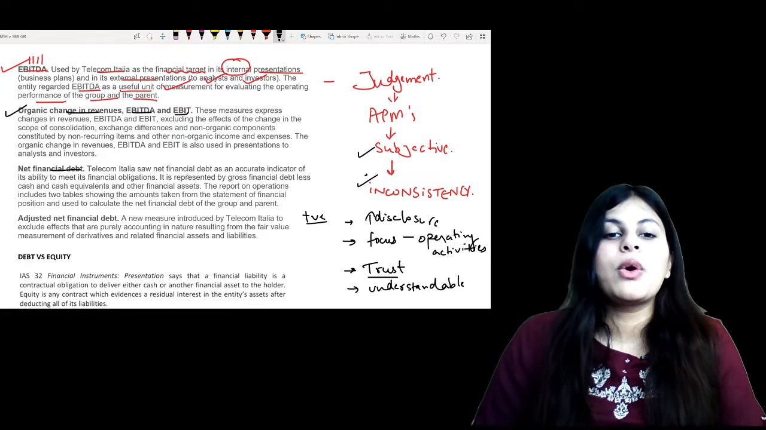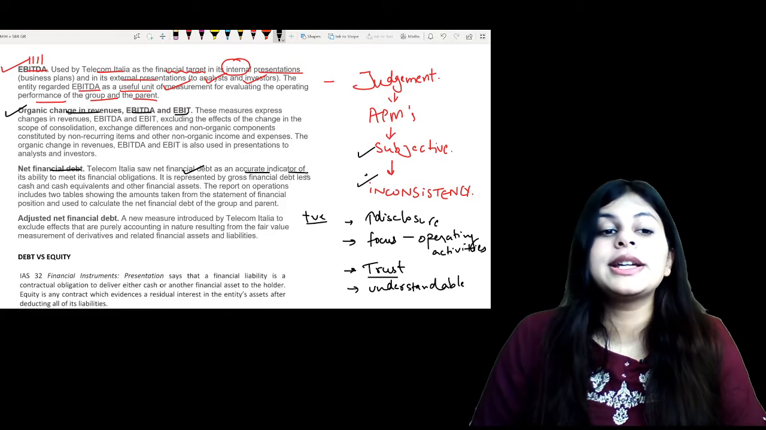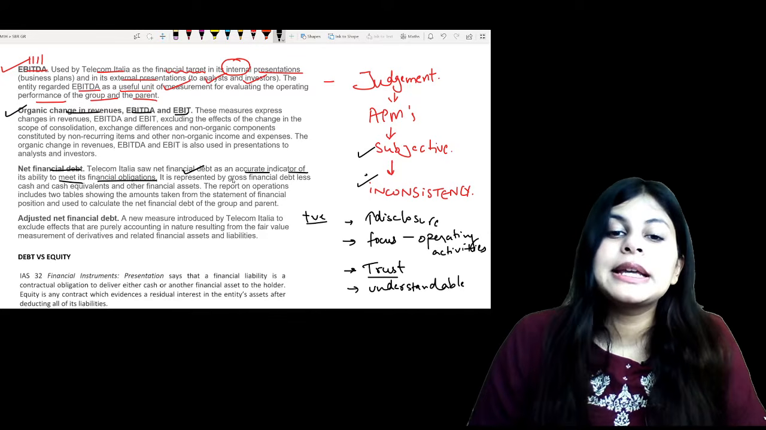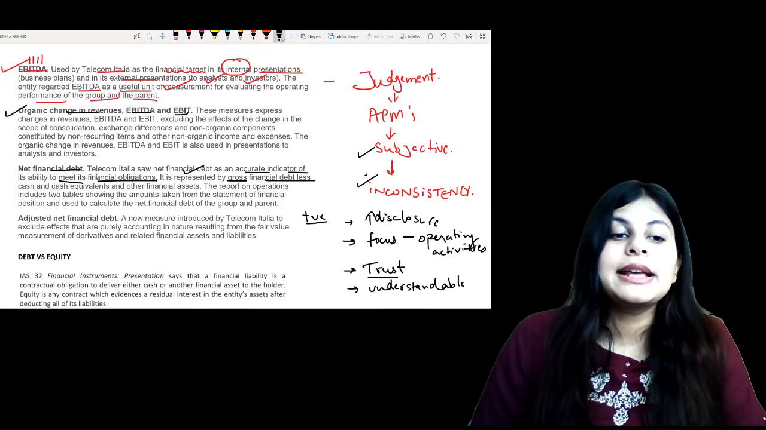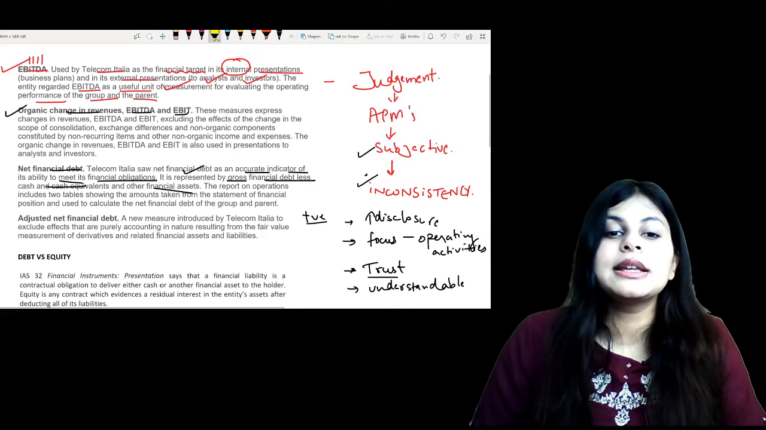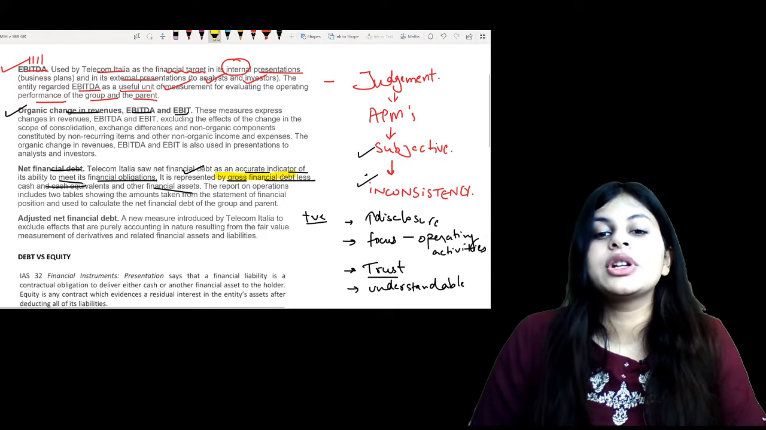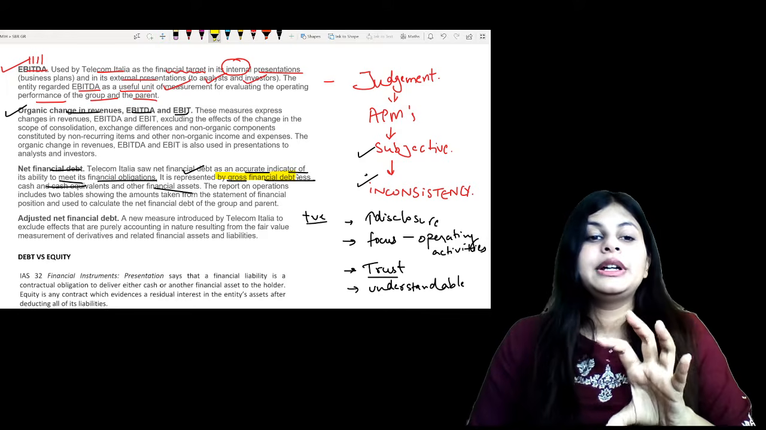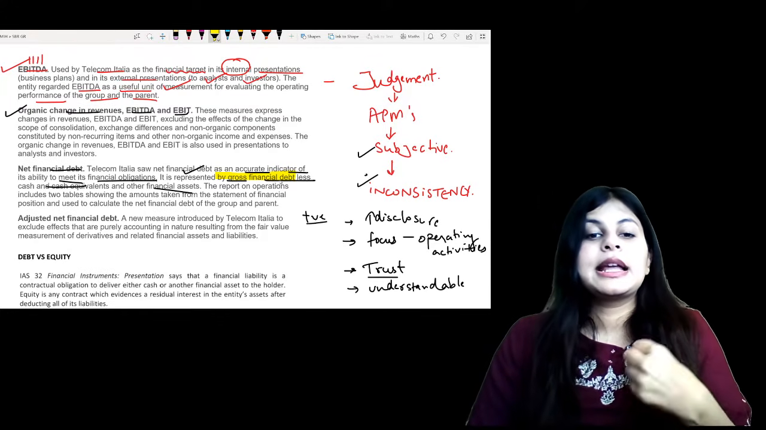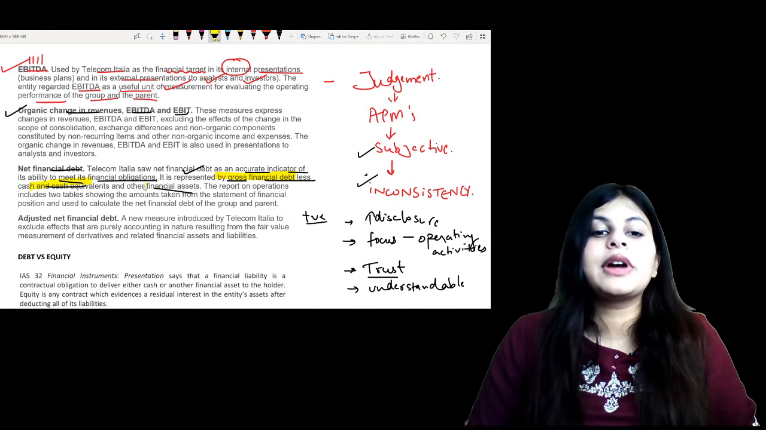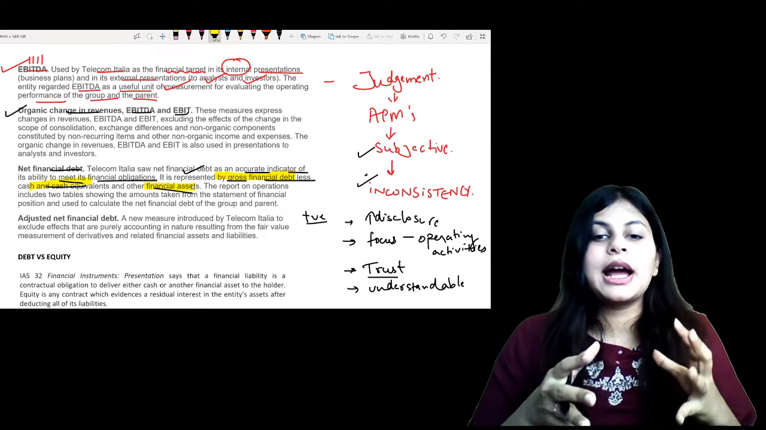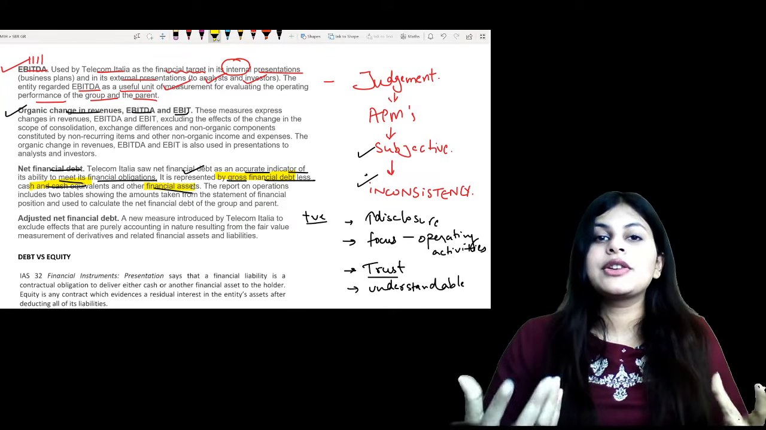So Telecom saw net financial debt as an accurate indicator of its ability to meet its financial obligations. It is represented by gross financial debt less cash and cash equivalents and other financial assets. So basically you take the gross financial debt, less any cash and cash equivalents and other financial assets. If I am to just look at my debt instrument, I will include gross financial debt, right?